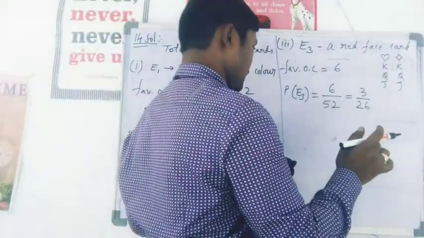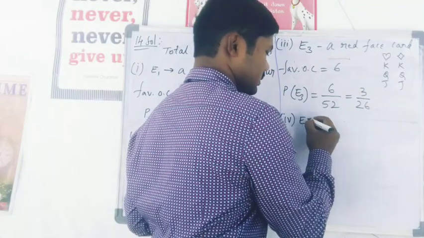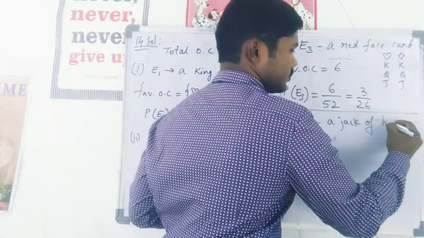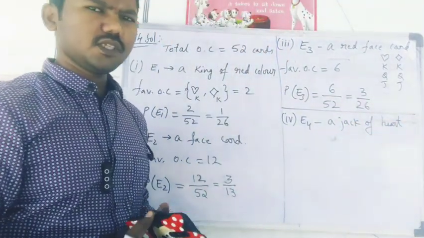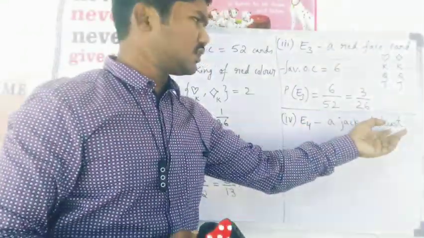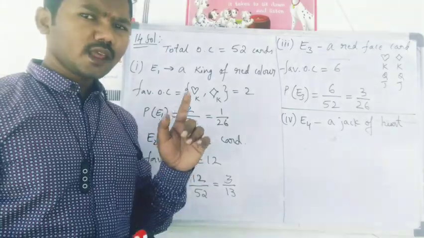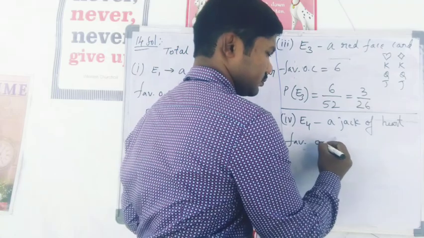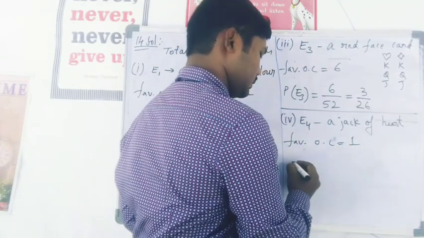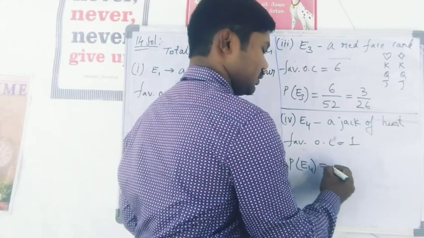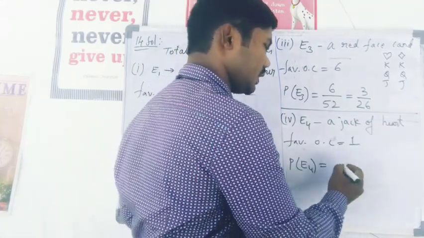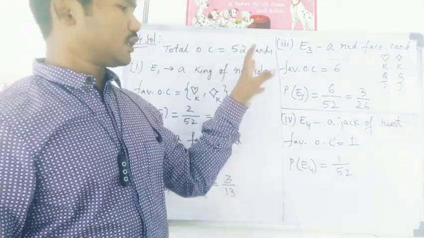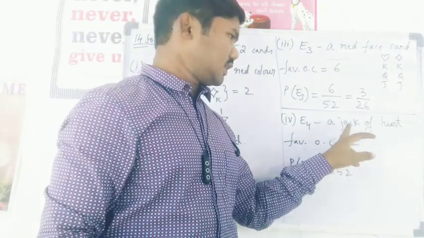Fourth one is Jack of Heart. Event 4 is Jack of Heart. So when he mentions shapes, it becomes easier, you have to just see in the heart shape how many jacks are there. In the heart shape we have only one jack. So favorable outcome is 1, right? So probability of event 4, that is getting a Jack of Heart, is 1 by 52. It means only one card is there in the 52 cards, okay? That is the Jack of Heart.